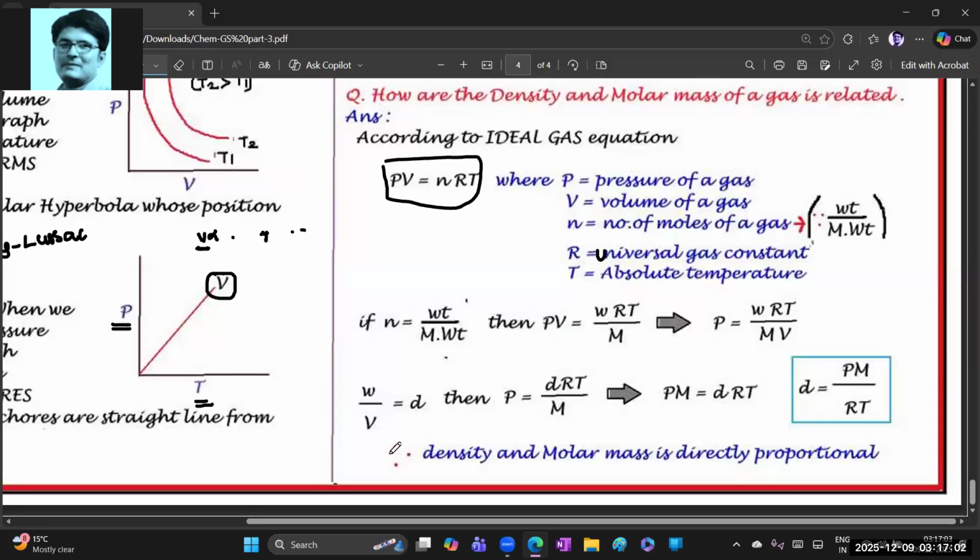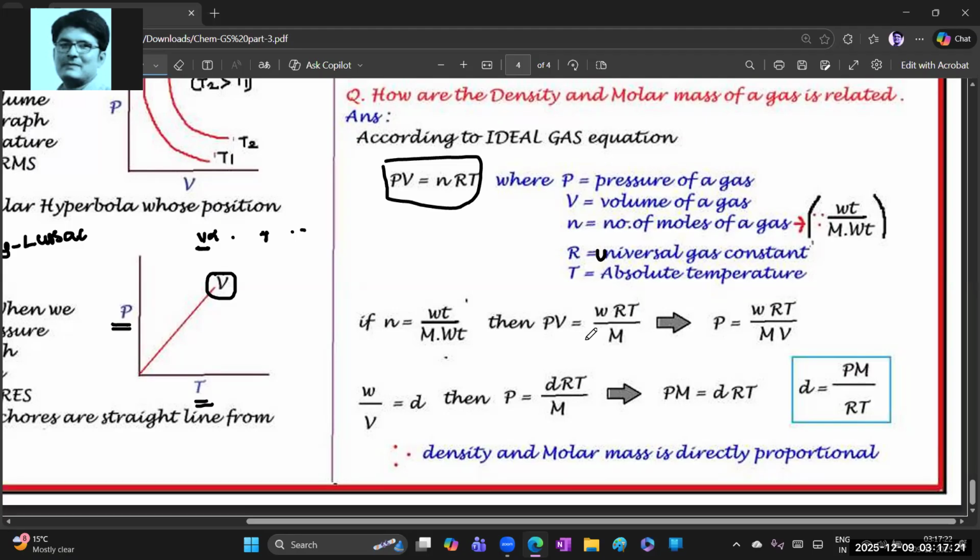Capital T is the absolute temperature. So what do you need to write? We know n is equal to weight by molecular weight. If we apply that formula, PV is equal to weight into R into T by molecular weight.